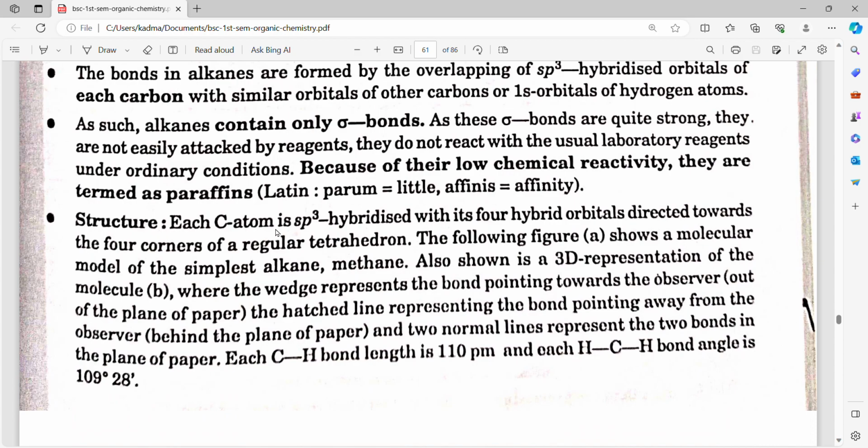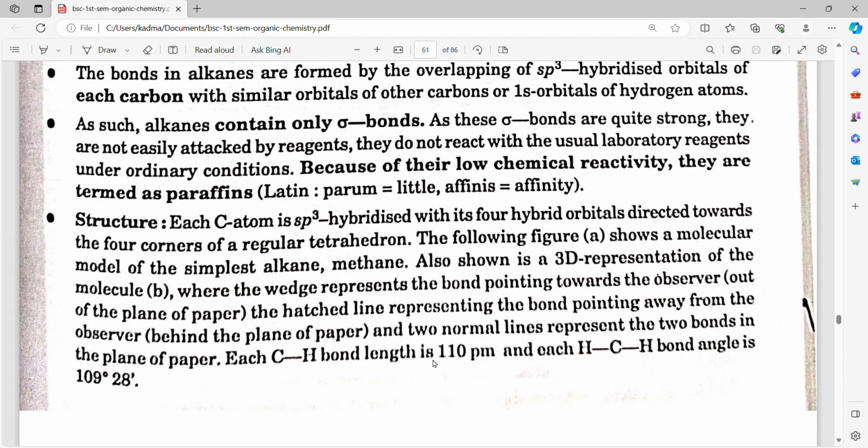Structure: each carbon atom is sp3 hybridized with its four hybrid orbitals directed towards the four corners of a regular tetrahedron. The following structure shows a molecular model of the simplest alkane, methane, also shown in a 3D representation of the molecule, where the wedge represents the bond pointing towards the observer out of the plane of paper, the hatched line representing the bond pointing away from the observer behind the plane of paper, and two normal lines represent the two bonds in the plane of paper.